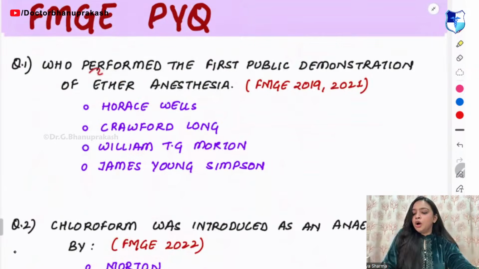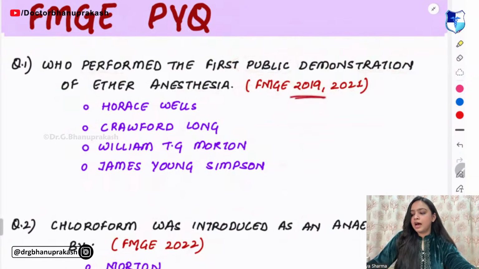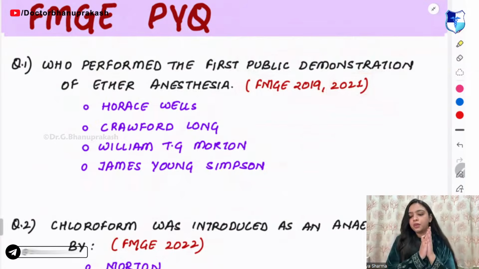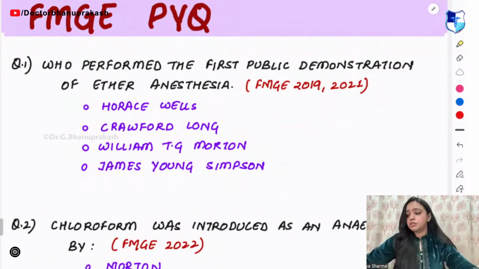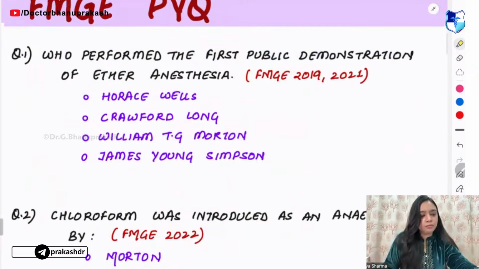Who performed the first public demonstration of ether anesthesia? This PYQ was asked in 2019 and 2021. So give me the answer. Ether anesthesia was given by C, that is Morton.